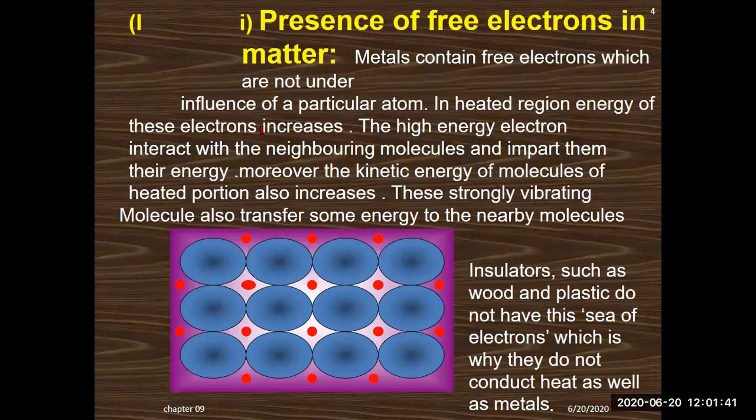Next is the presence of free electrons in the metal. The metal contains free electrons which are not under the influence of a particular atom. In the heated region, the energy of these electrons increases. The high energy electrons interact with the neighboring molecules and impart their energy. Moreover, the kinetic energy of the molecules in the heated portion also increases.